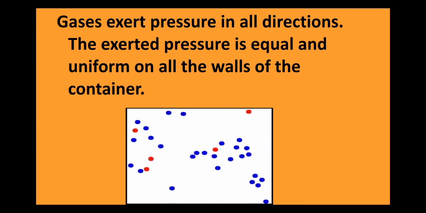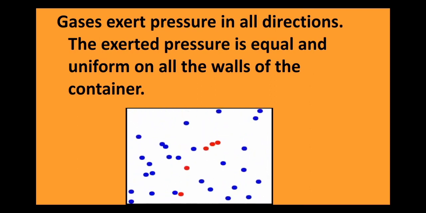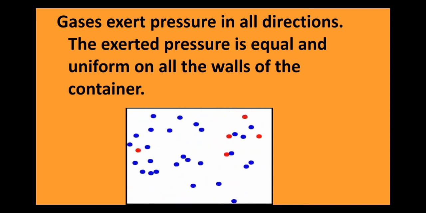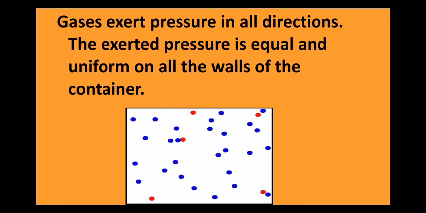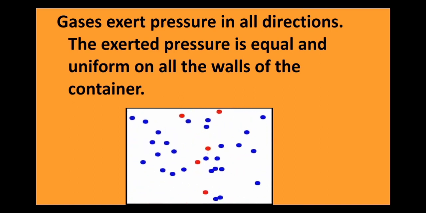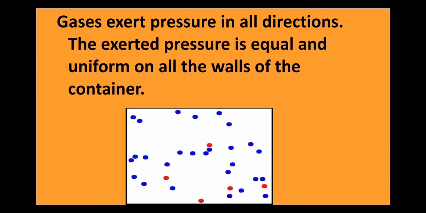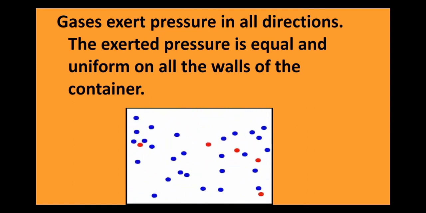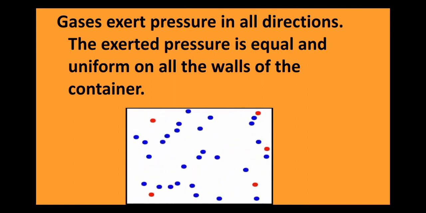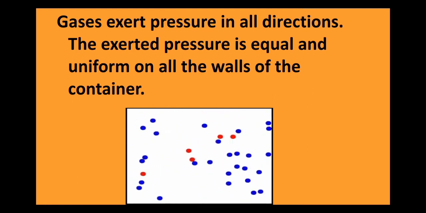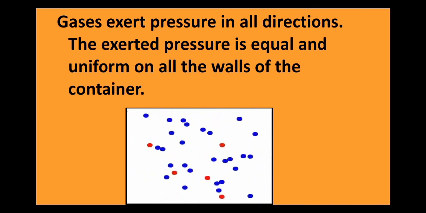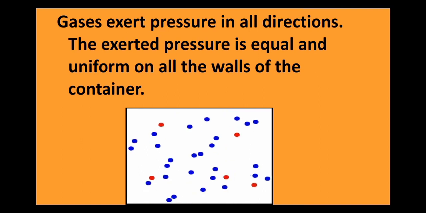Look at the slide. What do we see? We see that molecules are moving in all directions, and also they are exerting pressure on the walls. Can you see the molecules? They are moving in all directions. At the same time, they are hitting the walls of the container. So basically, the molecules exert pressure on the walls of the container. Now, they exert equal pressure on all the walls of the container. So it is important to remember that the pressure is equal and uniform on all the sides of the container.